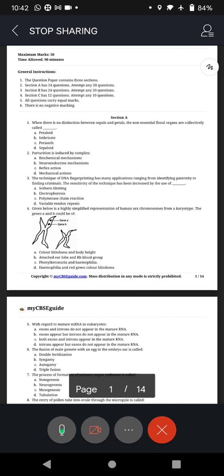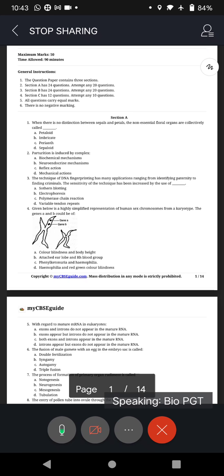Third, once both statements are true, you have to see whether reasoning is the correct explanation of assertion. And of course, if it is not, obviously the choice will be D. Statements assertion and reasoning both are true, but reasoning is not the correct explanation of assertion, like this. So you need to understand the concept first, second apply logic, then go for the solution.